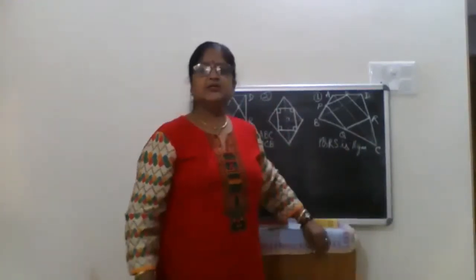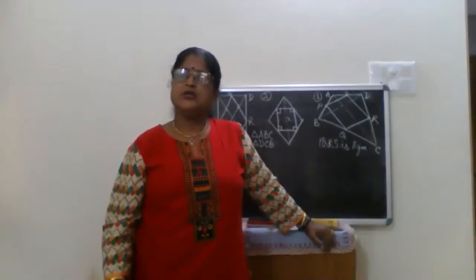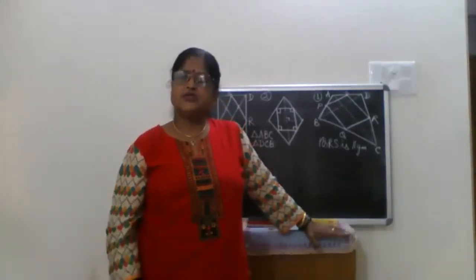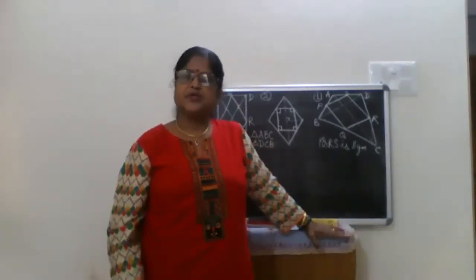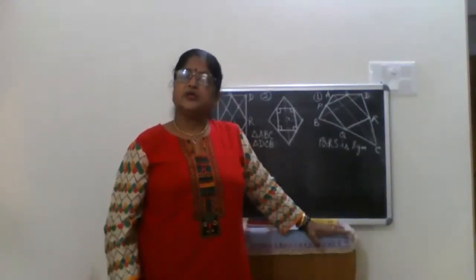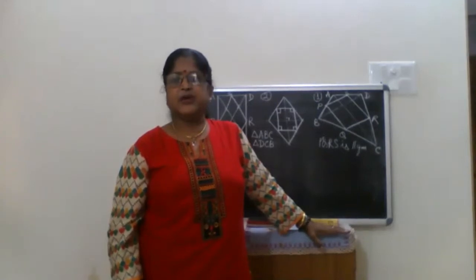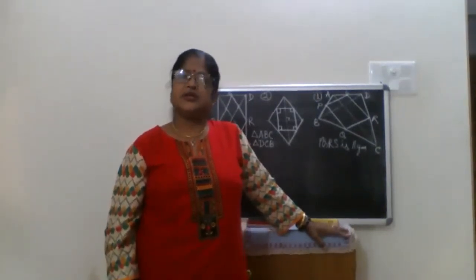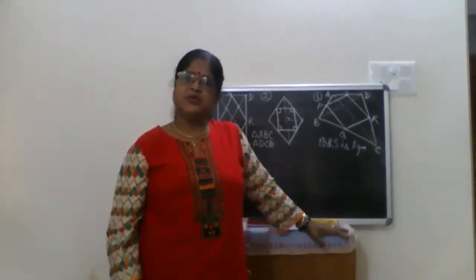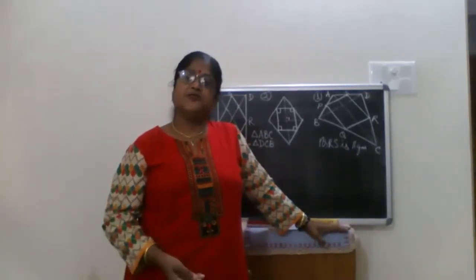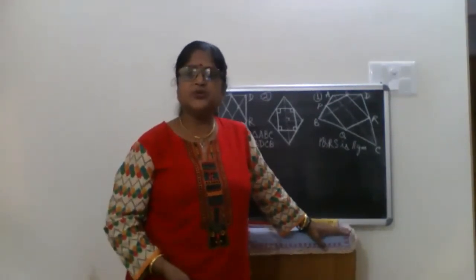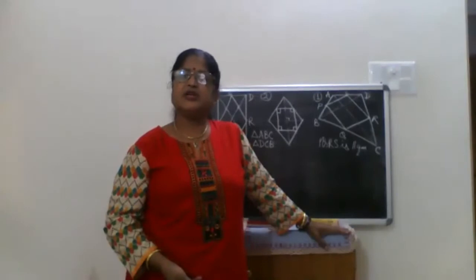Now, the generalization I want to tell you is that you take any quadrilateral and join the midpoints of its sides, you will get a parallelogram. In some cases, you get a rectangle or a rhombus. These are the different cases. But the generalization is that if you join the midpoints, you will get a parallelogram.